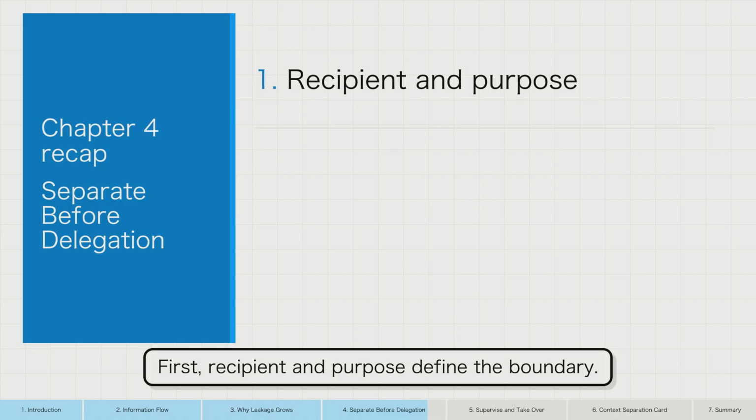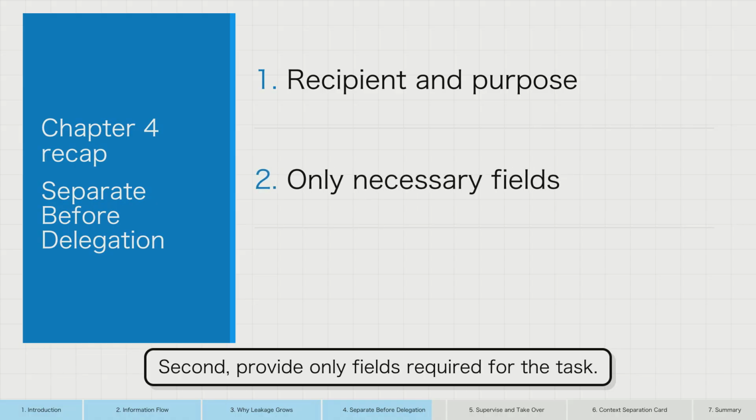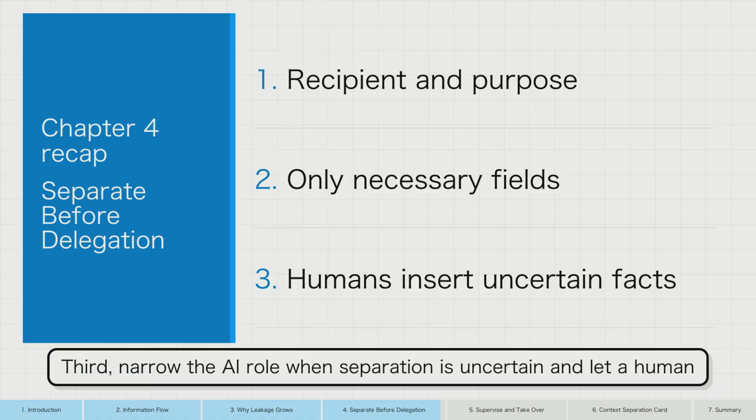First, recipient and purpose define the boundary. Second, provide only fields required for the task. Third, narrow the AI role when separation is uncertain and let a human insert facts.